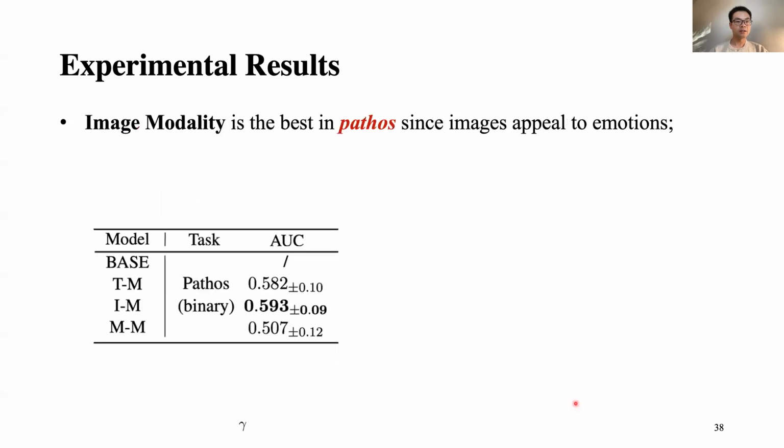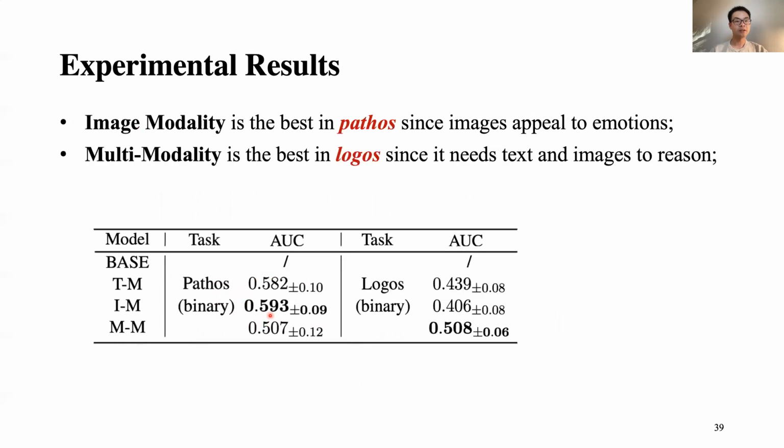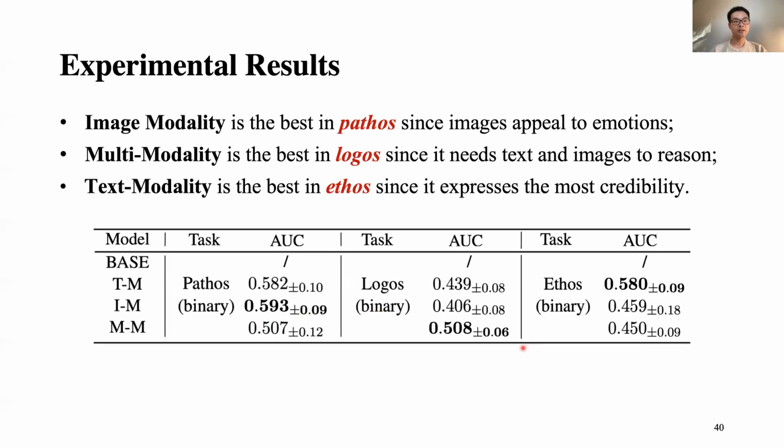The image modality is the best in pathos, since images appeal to emotions. Multimodality is best in logos, since it needs text and images to reason. Text modality is best in ethos, since it expresses most credibility.